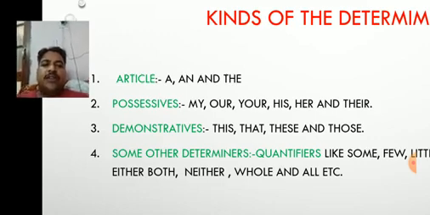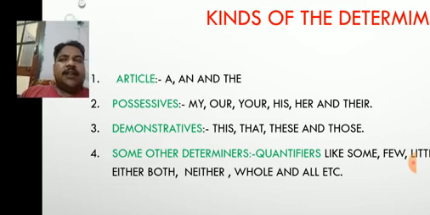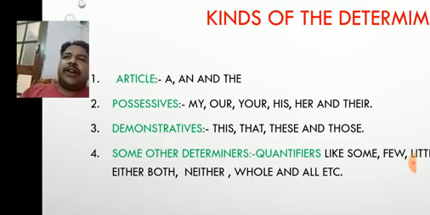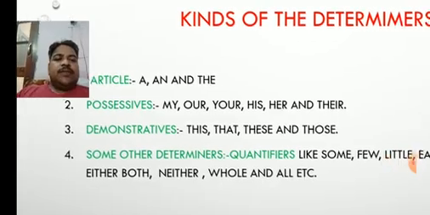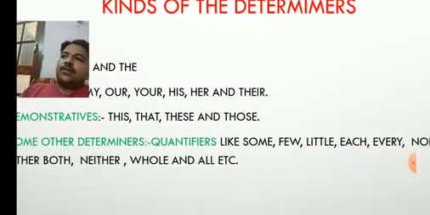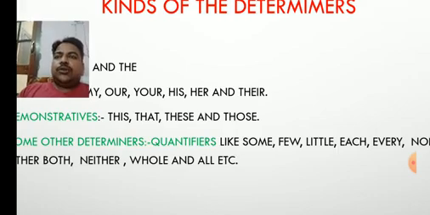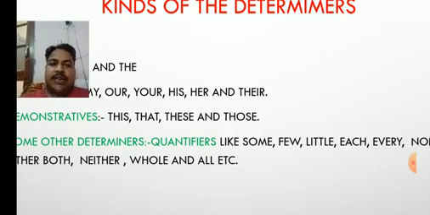Now we have to learn some more determiners, and these determiners are quantifiers and qualifiers, adjectives that many times you have used. Some of them are: first of all, some is used to give a positive meaning and tells us about a little part.